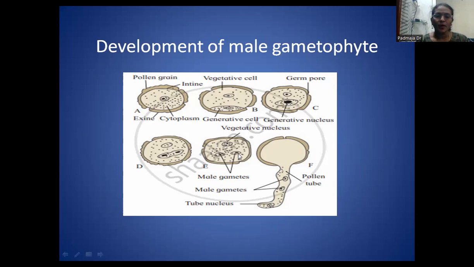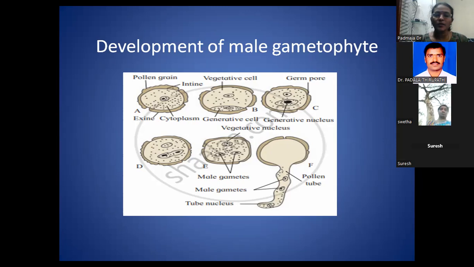We also study the viability test of the pollen grains: if pollen tubes are produced, the pollen grains are viable. If pollen tubes are not formed, they do not have the capacity of viability.